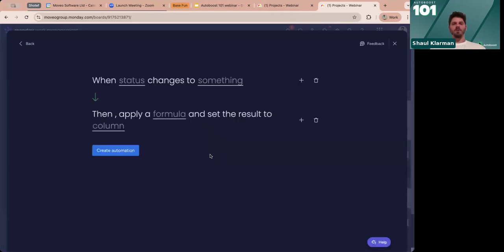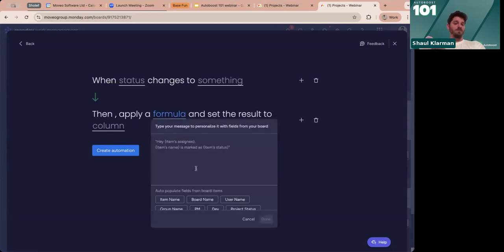And what we need to understand about Autoboost is that we talk about formula in a bunch of different places, okay? One of the first places would be when we apply a formula and set a result into a column. So we have our trigger here, and here we have the value. In our triangle, this is the value. We click on it here, and then we get this pop-up, which looks like you want to do a notification or something. But from here, we can choose which value we want to place in the destination column.